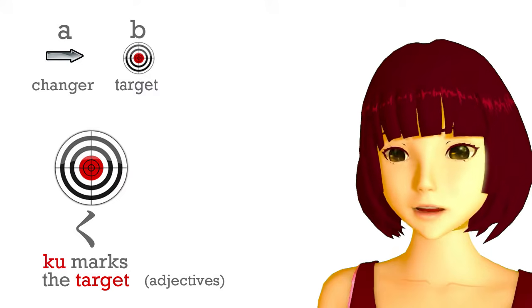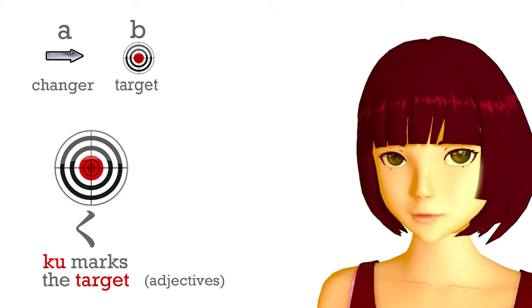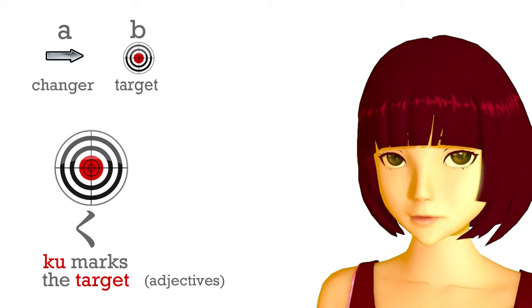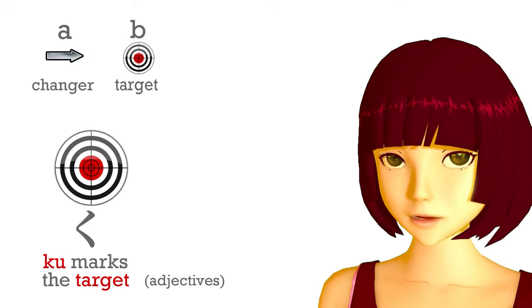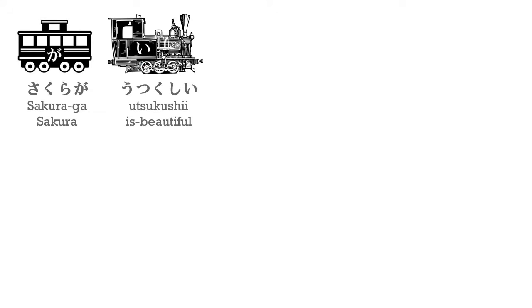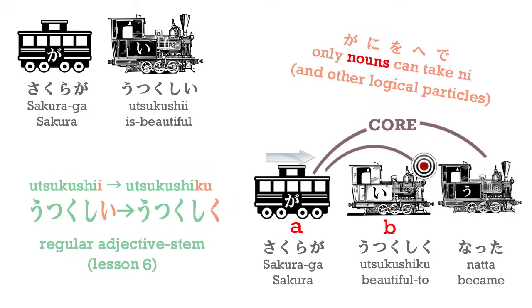And I should just add here that in a case of an adjective, it works slightly differently. So if you want to say Sakura is beautiful, you say Sakura ga utsukushii. Utsukushii means is beautiful. But if we want to say Sakura became beautiful, we can't use ni, because utsukushii isn't a noun. It isn't a carriage, it's an engine, isn't it? So what we do is what we discussed last week. We turn that adjective into its stem.